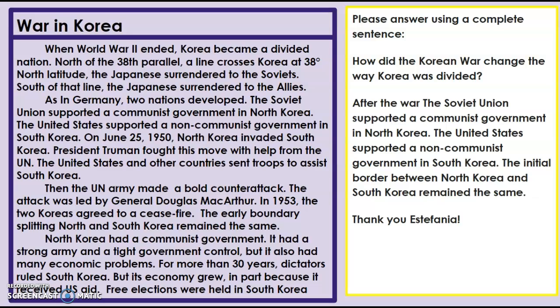So this was something that many Americans were very upset about because over 38,000 Americans died in the Korean War and the border did not change. So it's pretty amazing to look at maps from before and after the Korean War. And very sad too. Okay, thank you, Estefania.